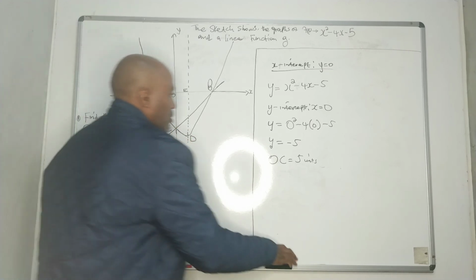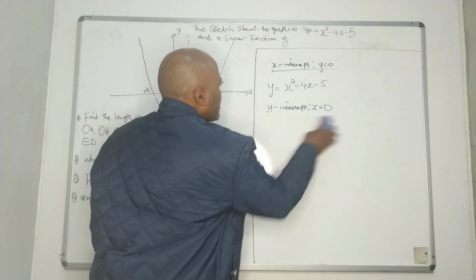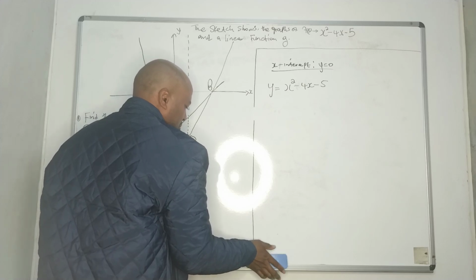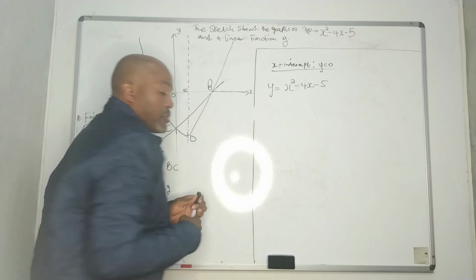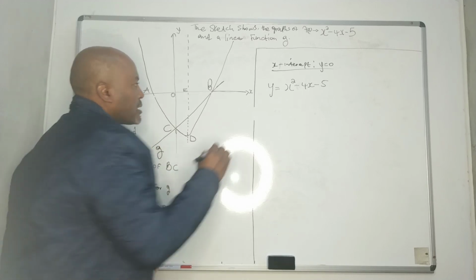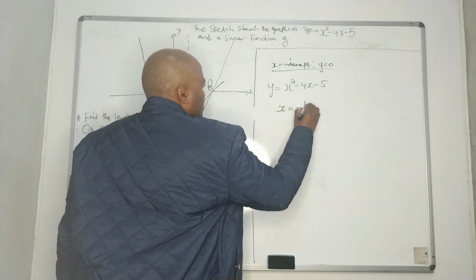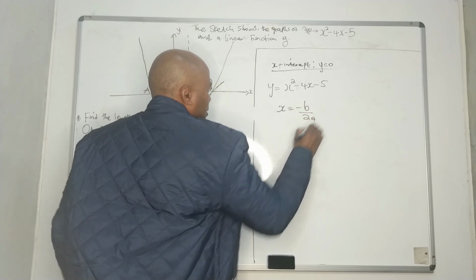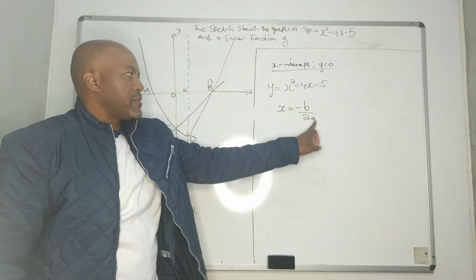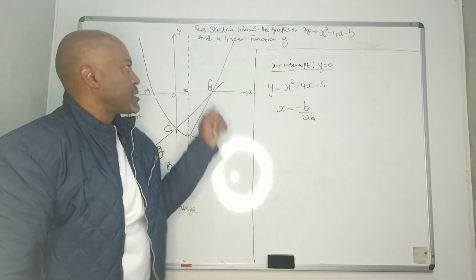So now, what is the formula for a turning point? The turning point formula, we need to find the value of x first. It says x is equal to negative b over 2a. Now you need to know the value of b and the value of a from your original function.